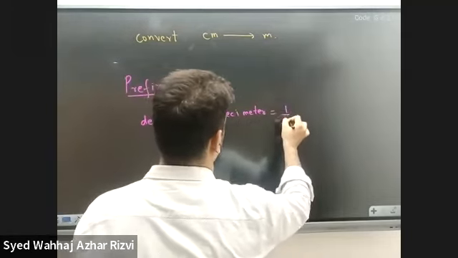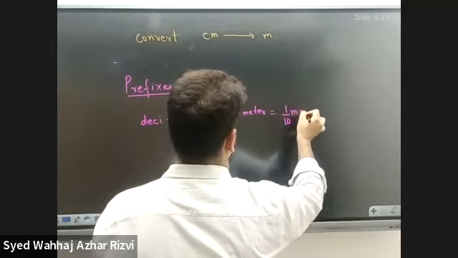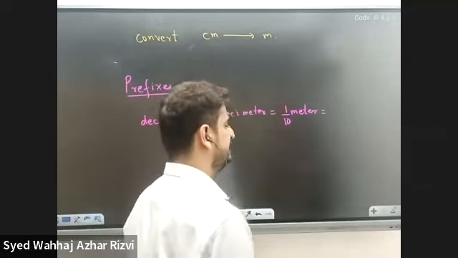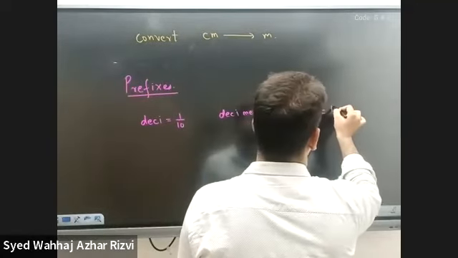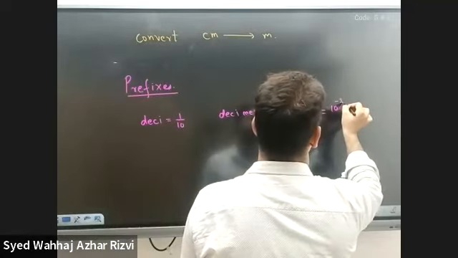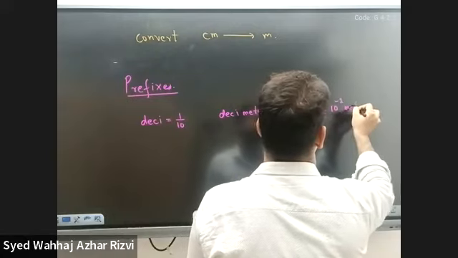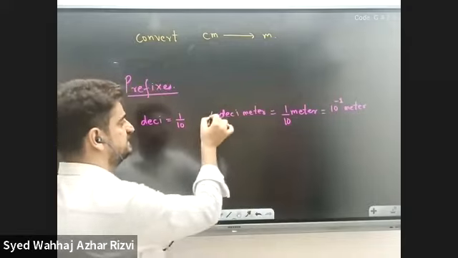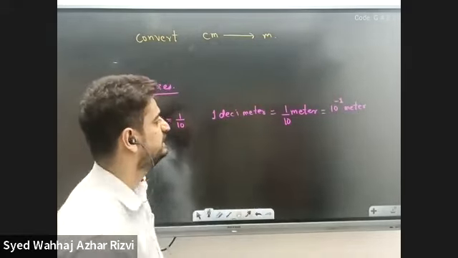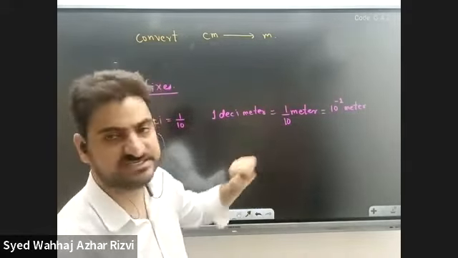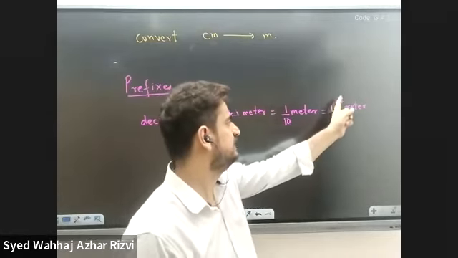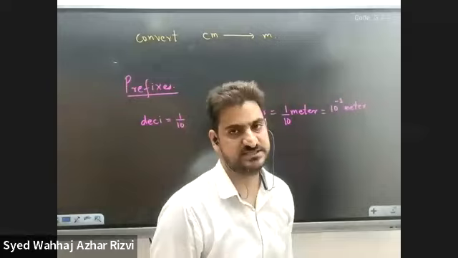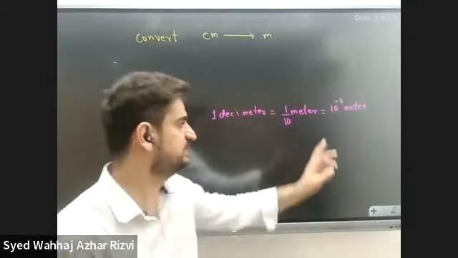It means 1/10 meter, or in exponential form, 10 raised to the power -1 meter. So 1 decimeter is 1/10 of a meter, or 10 to the power -1 meter. You understood that?